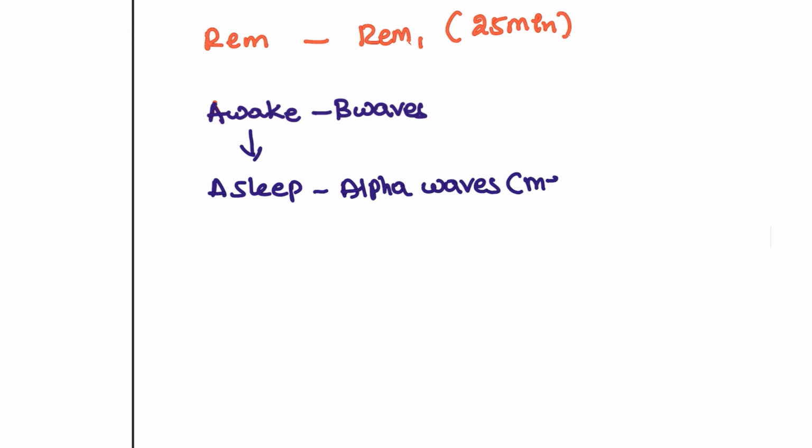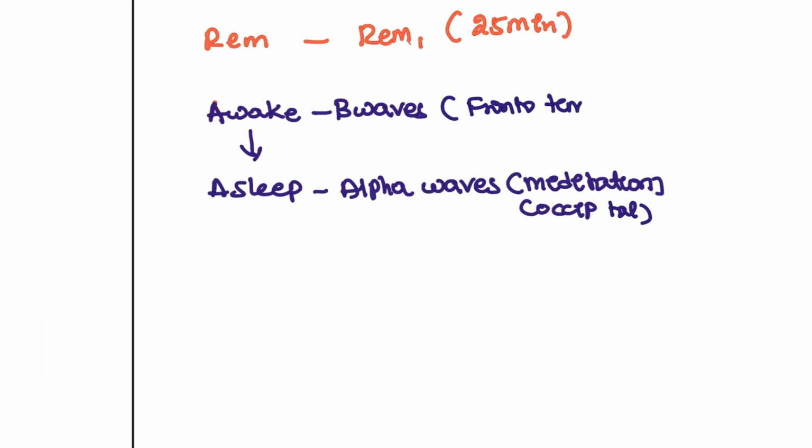Even when you are in meditation, alpha waves are generated in our brain. Where is it coming from? It is coming from the occipital region. Beta waves come from the frontotemporal region.